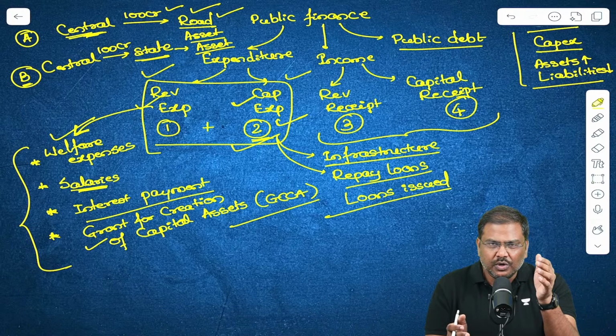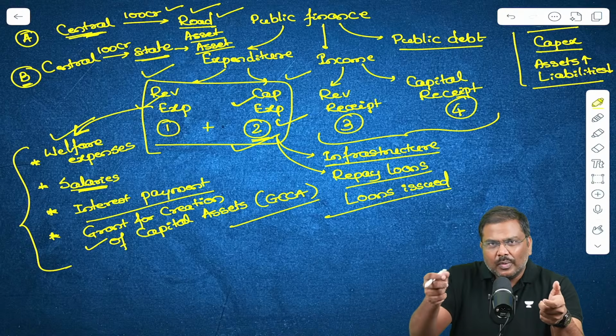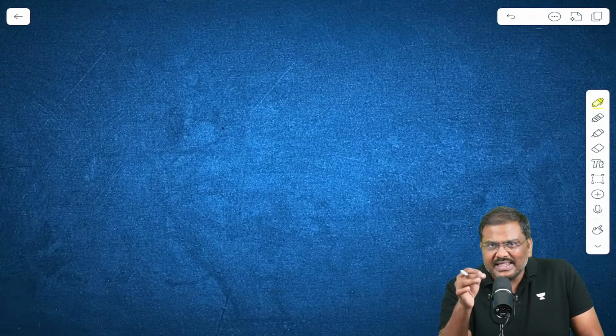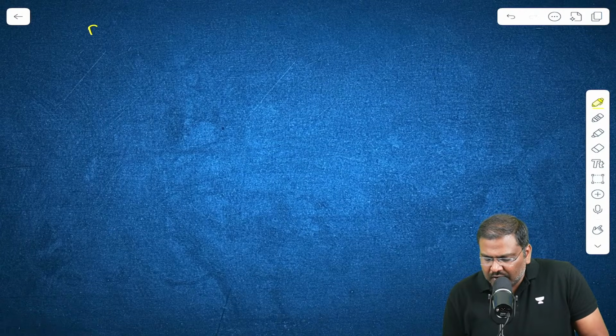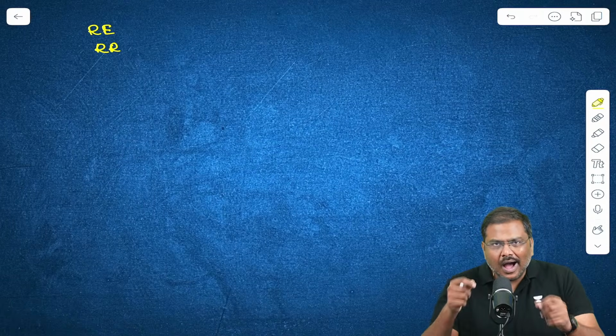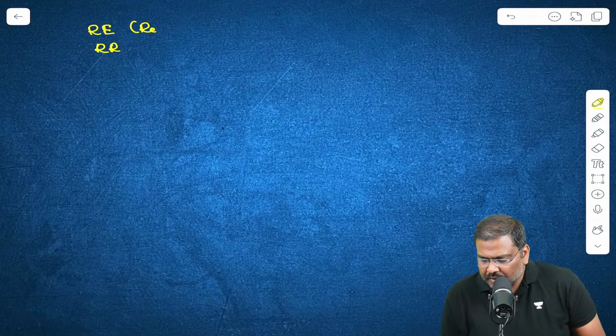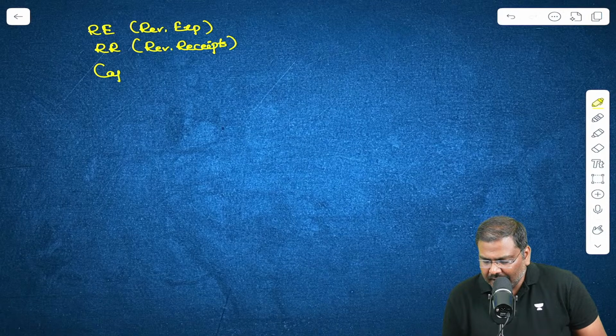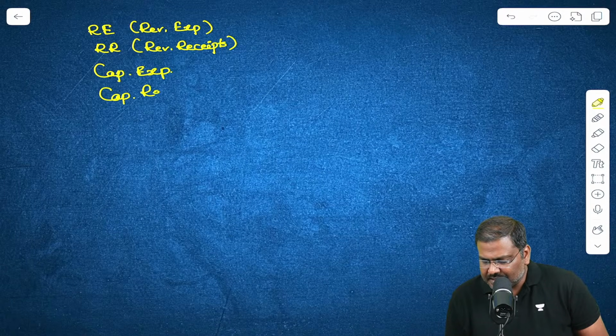Everyone is clear what is going to happen when the assets will change, when the liabilities will change? Now let me give you a simple table. Please memorize this particular table. You have revenue expenditure and revenue receipts. RE is revenue expenditure, and RR is the revenue receipts. In addition to this, you have capital expenditure and capital receipts.